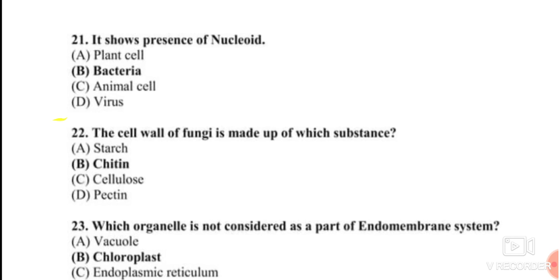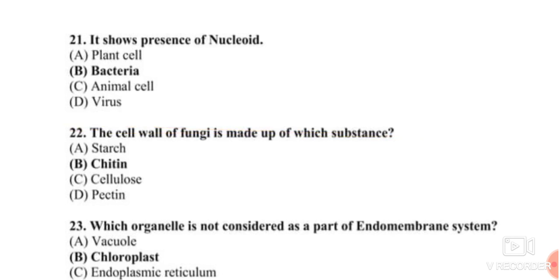Then question number 21. It shows the presence of a nucleoid. A plant cell has a nucleus, an animal cell has a nucleus, and a virus does not have any nucleoid or nucleus. So A, C and D are not the answer. The correct answer for question number 21 is bacteria. Bacteria lack a nucleus, but they have a nucleoid.